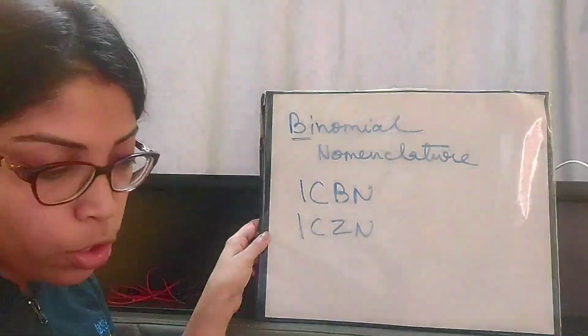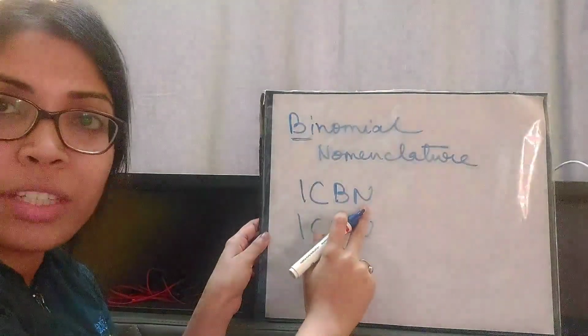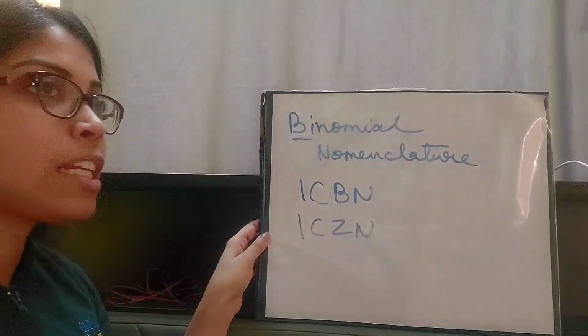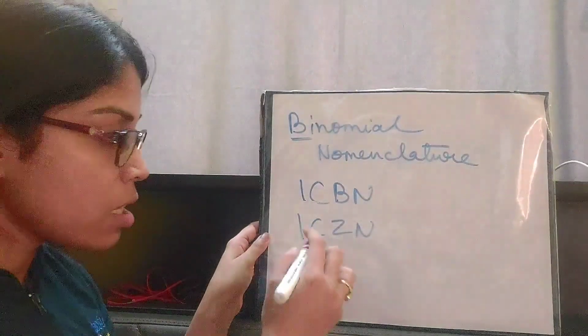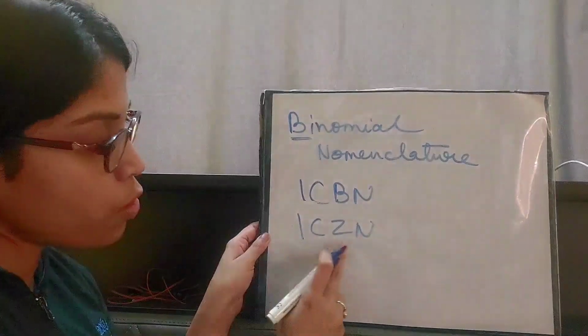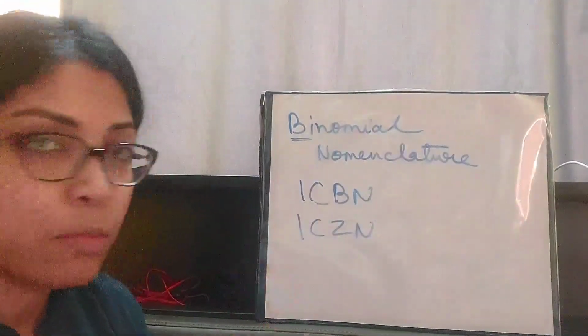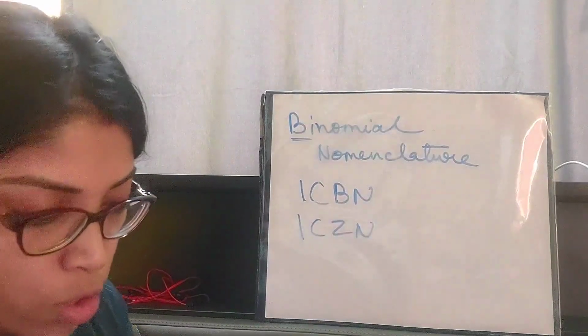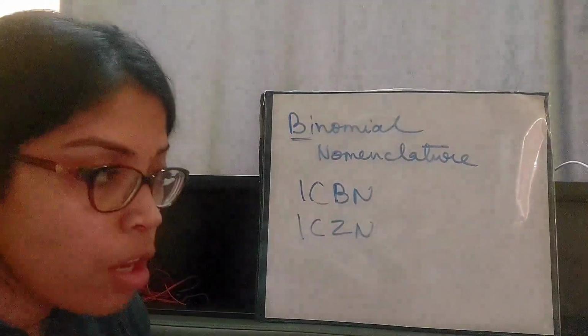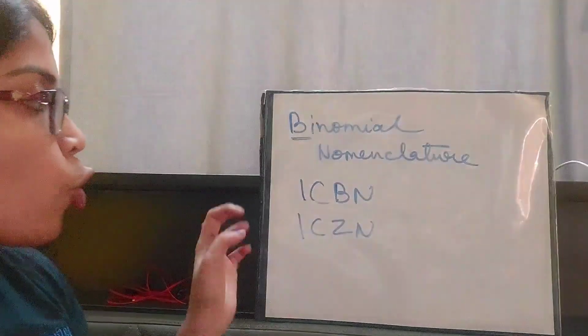ICBN is the International Code of Botanical Nomenclature. This code helps in the naming of plants, and ICZN is the International Code of Zoological Nomenclature. This code helps in the naming of animals. So these codes are followed for any nomenclature.